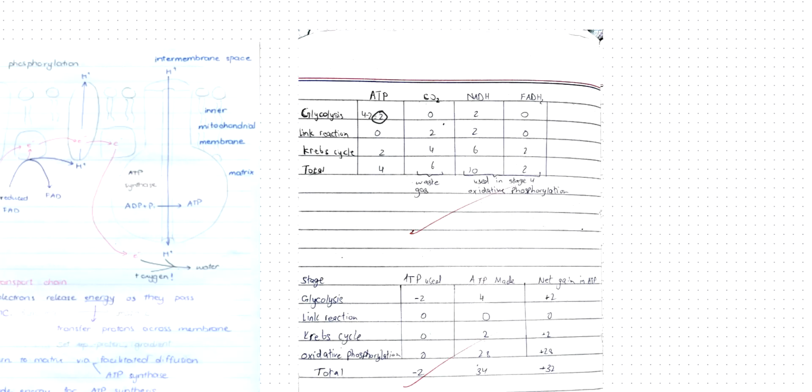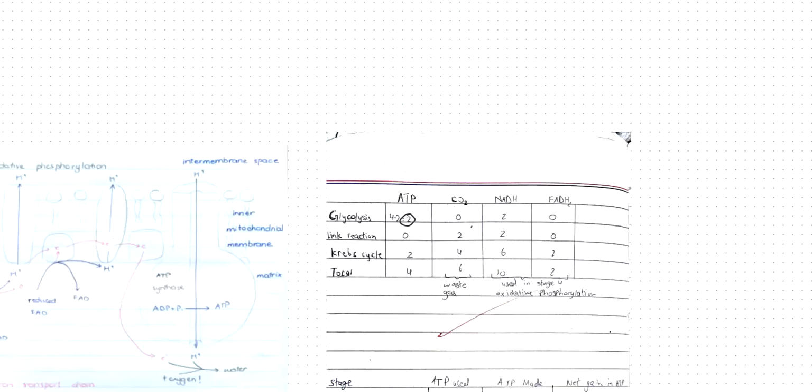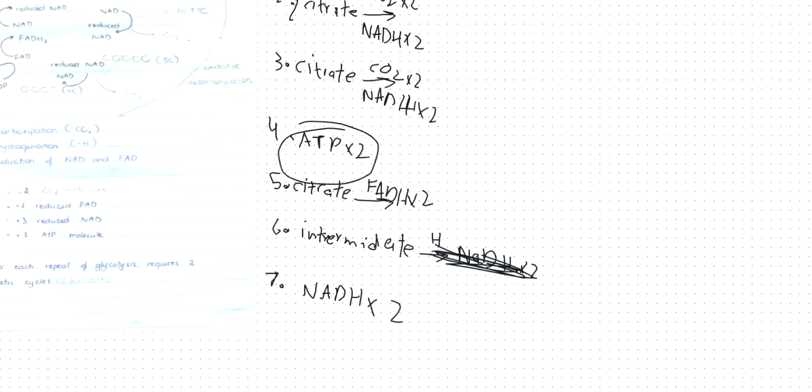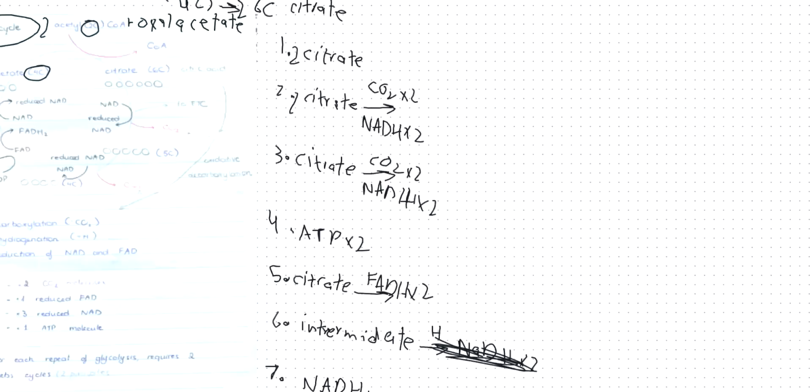In Krebs cycle, I'll go back to Krebs cycle. In Krebs cycle, what I made was 2 molecules of ATP. So 2 molecules of ATP in step number 4 and 4 molecules of carbon dioxide, 2 in step number 2 and 2 in step number 3 to make a total of 4 carbon dioxides.